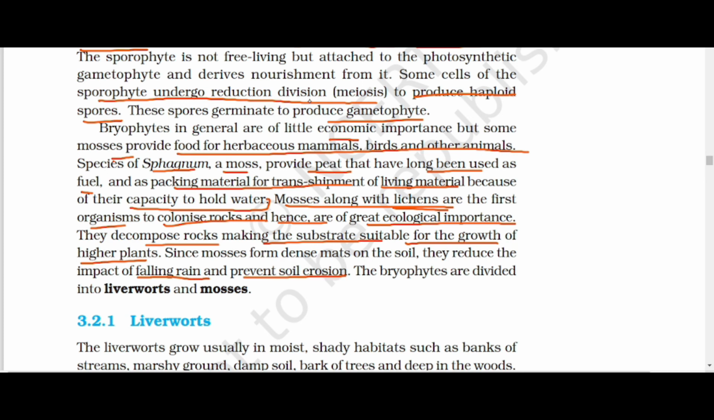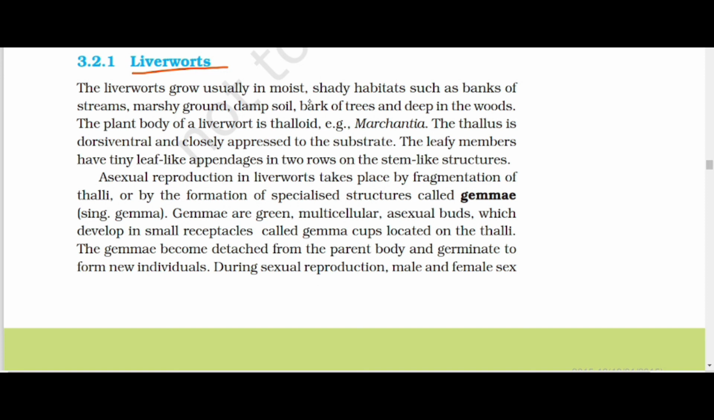The bryophytes are divided into two: the first one is liverwort, and the second one is mosses. Now, liverwort usually grows in moist, shady habitats such as the banks of streams, marshy ground, damp soil, bark of trees, and deep in the woods. The plant body of liverwort is thalloid.